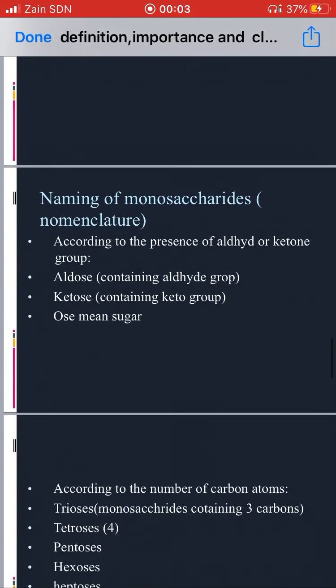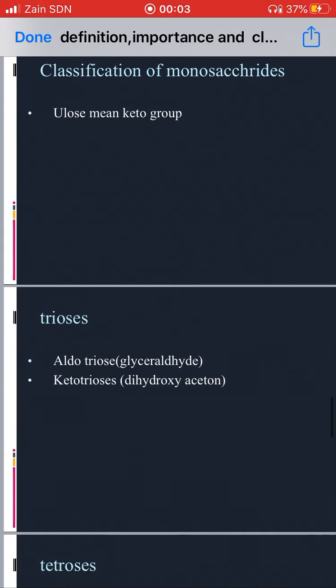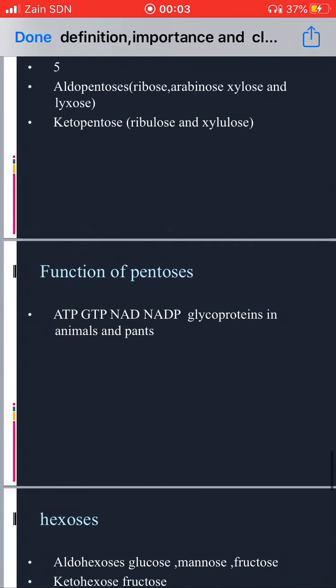You will study the monosaccharides in the next lecture, inshallah.